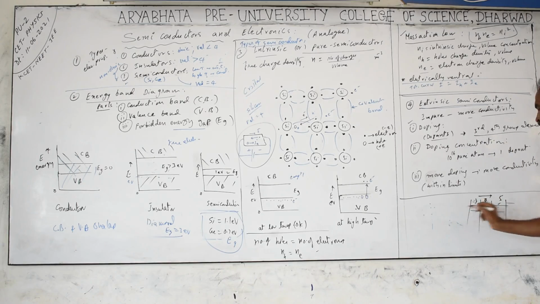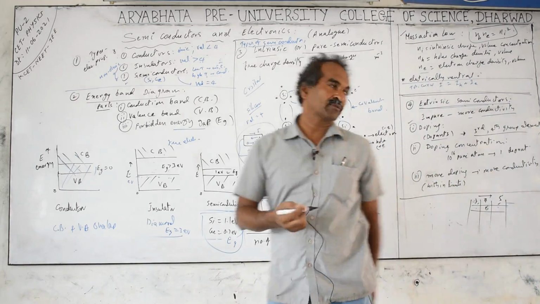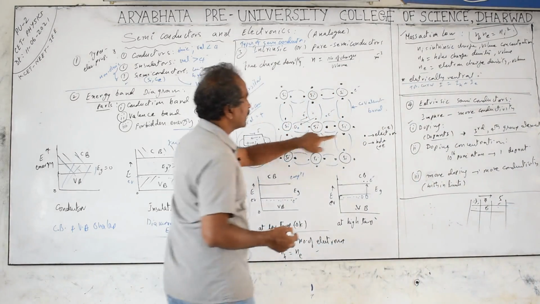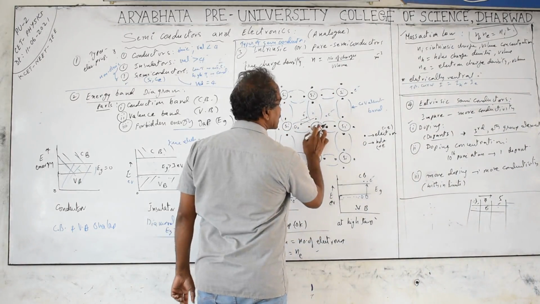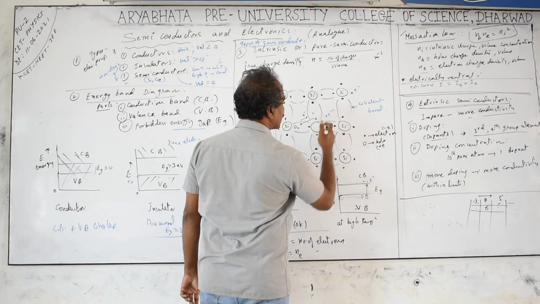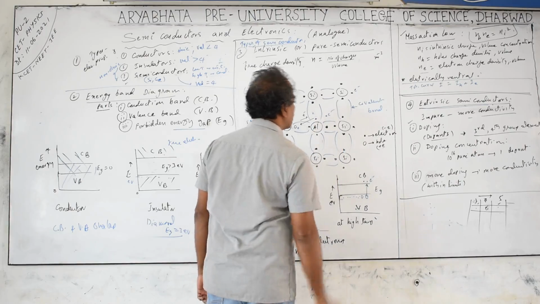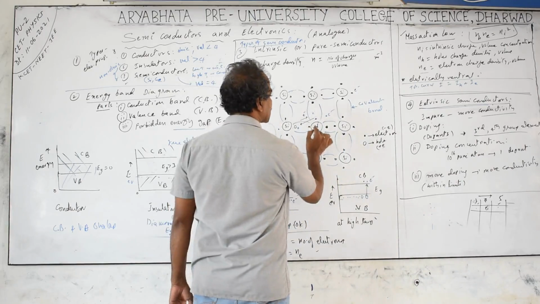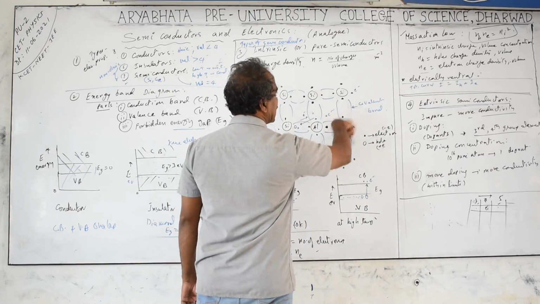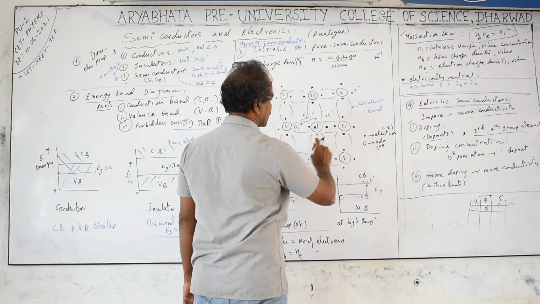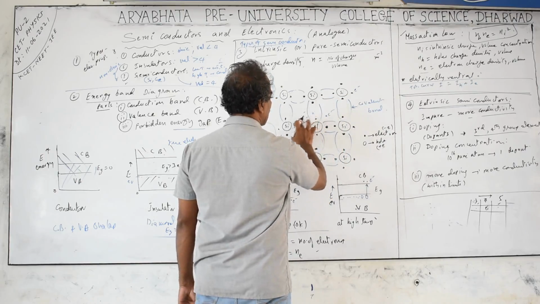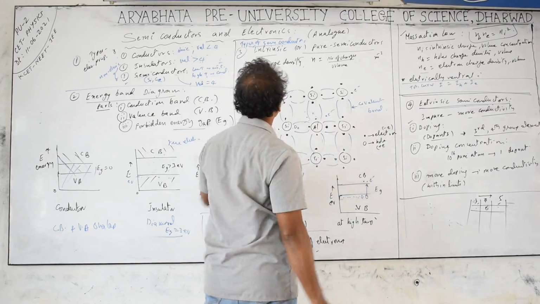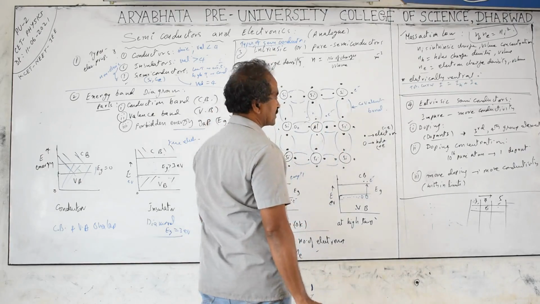Because if it goes too far away from the fourth group, the properties will be different for the materials, and the size also differs from atom to atom. For example, in the case of silicon, I am adding a third group element like aluminum, or I can add a fifth group element like phosphorus. This is called an extrinsic or impure semiconductor. That changes the conductivity and increases it by a large amount compared to that of intrinsic semiconductors.